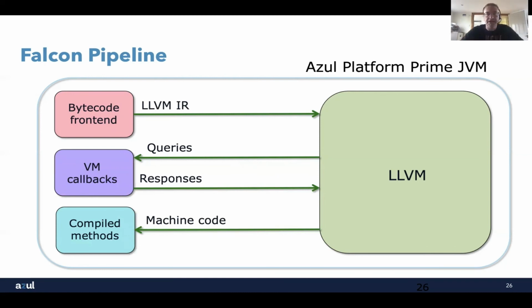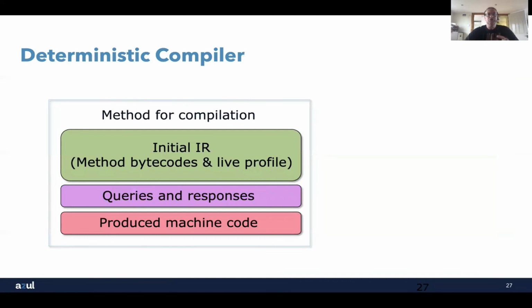Okay. What we also know is that Falcon LLVM is a fully deterministic compiler. If we look at a method here, we can see that we can break that down into certain things. We can say we've got the initial intermediate representation, which is generated from the bytecodes and the live profile. We've got the queries and responses that are used to generate the optimizations for that method. And then we've got the machine code that's generated by the compiler.